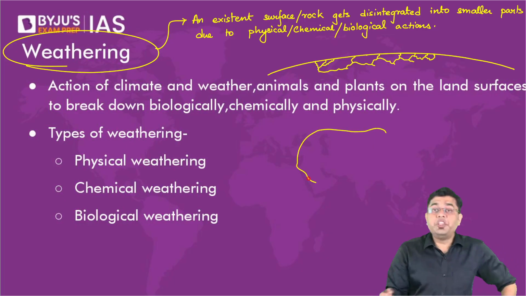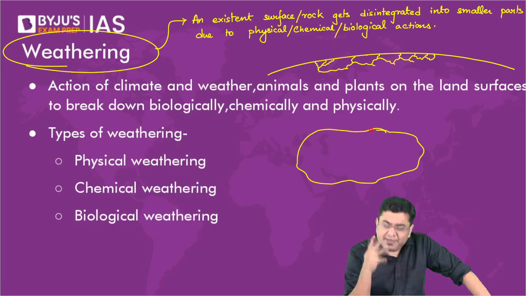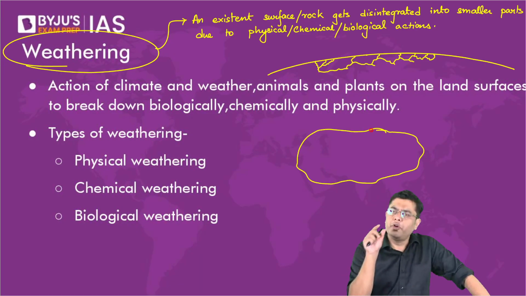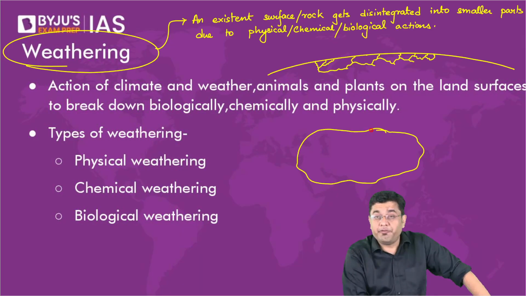Actions which weaken the physical structure of the rock surface. So for example, let's suppose you have a particular kind of rock, and try to visualize it here itself so that it is clear for perpetuity. When we talk about a particular kind of rock, let's suppose it is kept in a region where the winters are very, very cold, summers are hotter.